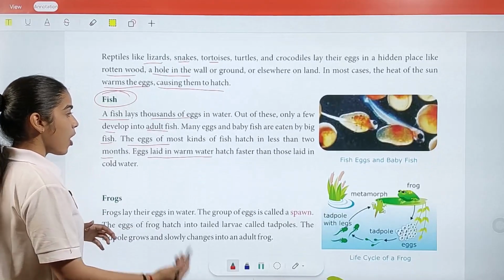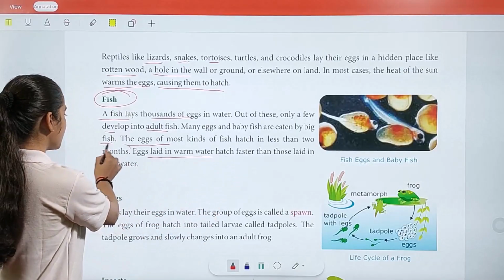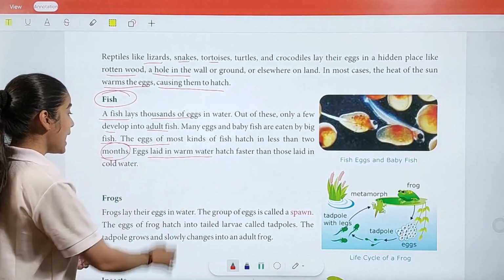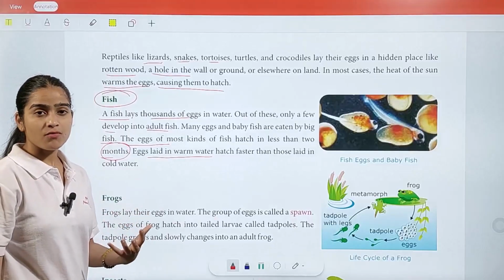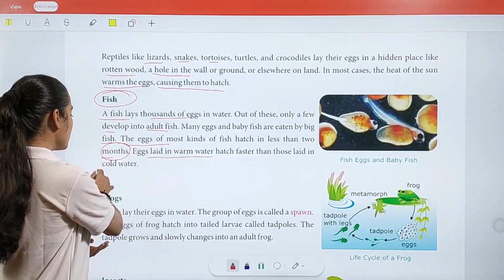And further, how much time do they take to become an adult fish? Only 2 months they need to reproduce properly. And eggs laid in warm water have more favorable conditions as compared to those laid in cold water.